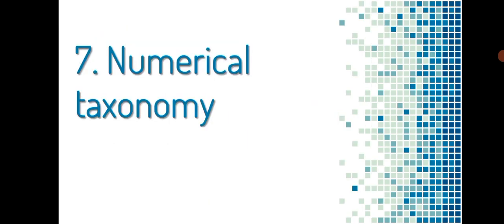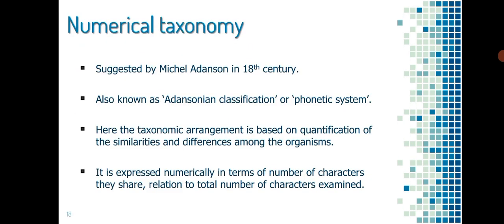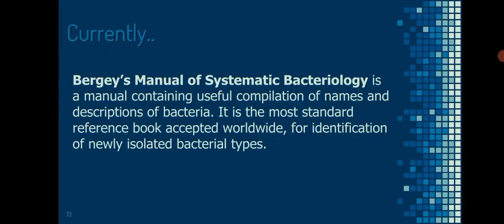Number 7 is numerical taxonomy. It was suggested by Michael Edenenson in the 18th century, also known as Edenensonian classification or phonetic system of classification. Here the taxonomic arrangement is based on quantification of the similarities and differences among the organisms. It is expressed numerically in terms of number of characters they share, in relation to total number of characters examined.